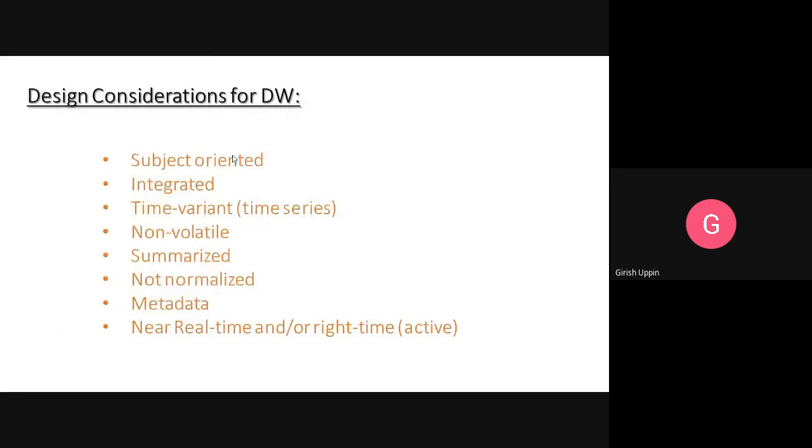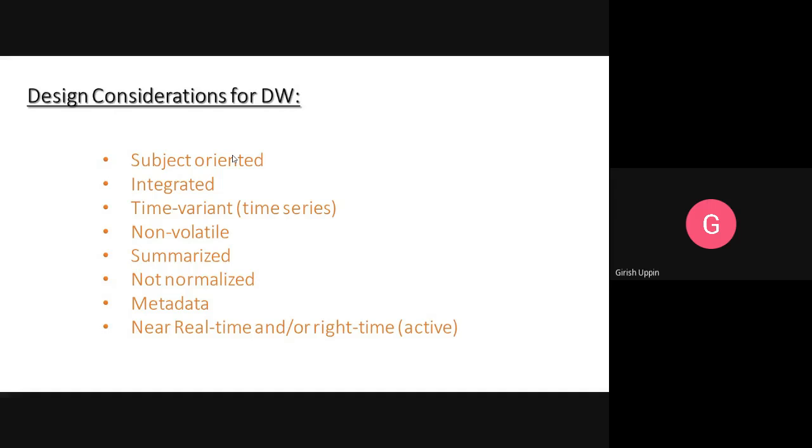These are the design considerations for the data warehouse. The objective of the data warehouse is to provide business knowledge to support decision making, which we already talked about. The main reason for the data warehouse is to support decision making, and to serve its objective, it should be aligned around those decisions. It should be comprehensive, easy to access, and up to date. Those are the requirements of a data warehouse.